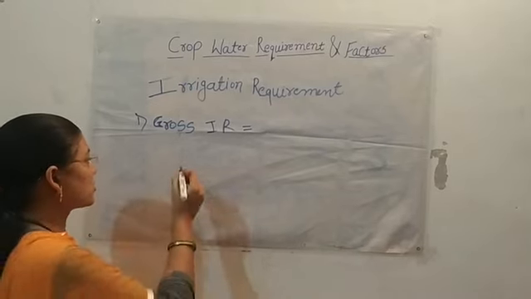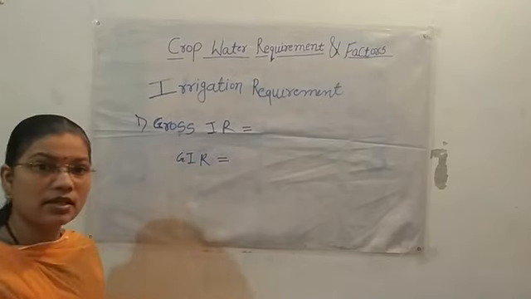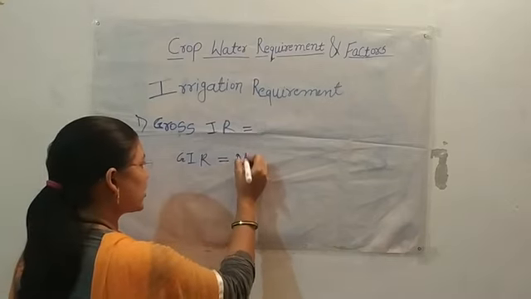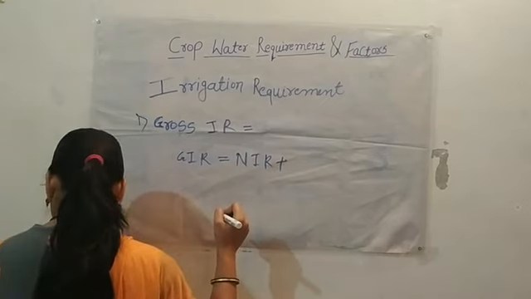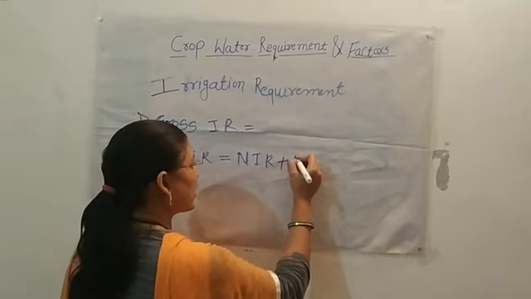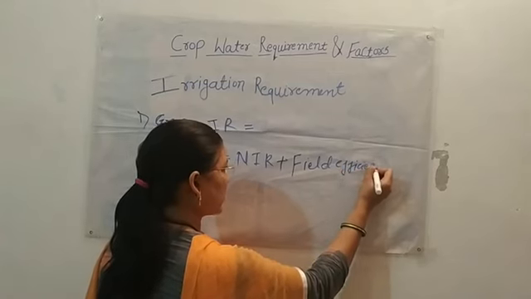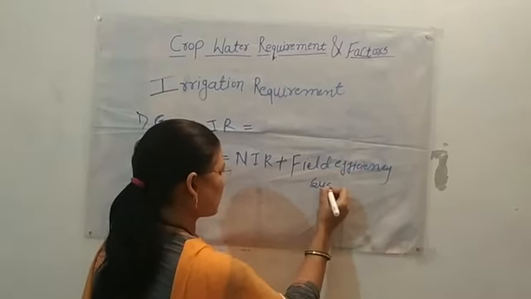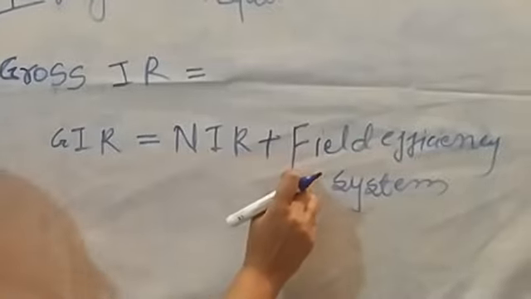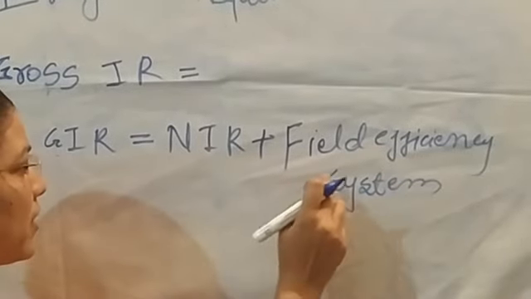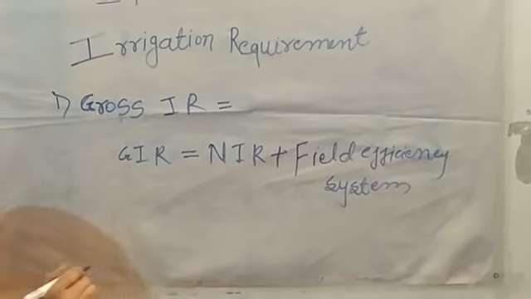We formulate gross irrigation requirement as net irrigation requirement plus field efficiency system losses. The field efficiency system includes storage losses, distribution losses and application losses.